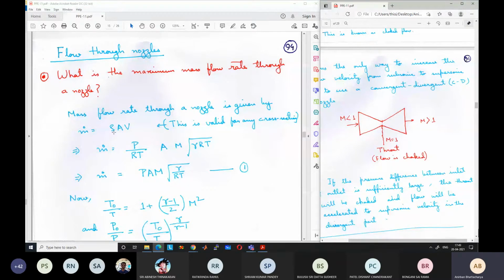And V is the velocity, which is Mach number into speed of sound. Because V by speed of sound is Mach number, V is equal to Mach number into speed of sound, so M into root over gamma RT. By rearranging, we can write m dot is equal to P A M root over gamma by RT, by taking this RT within the square root. So m dot equals P A M root over gamma by RT.